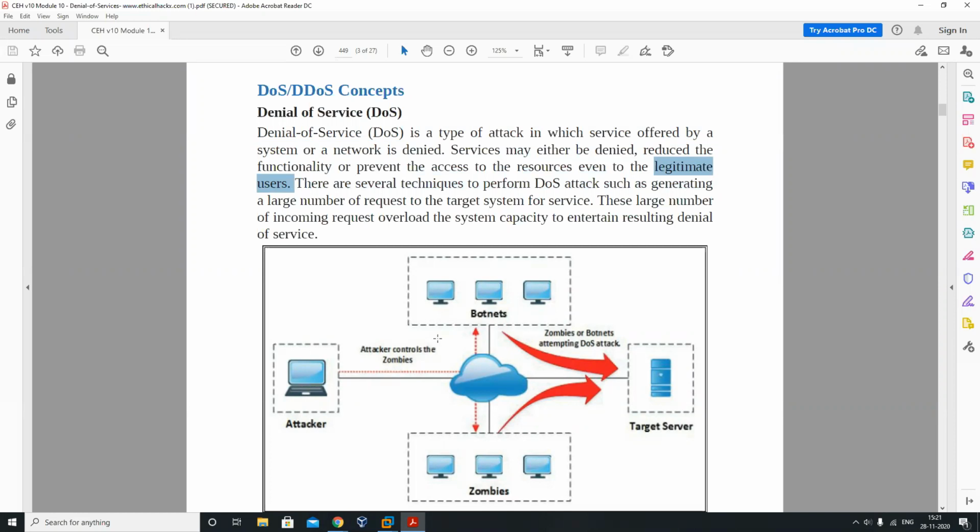In this scenario, we're going to learn about different types of DoS attacks, such as generating a large number of requests, because the request contains simple source code. These large numbers of incoming requests overload the system capacity, because through the denial of service attack, an attacker or the pen tester simply checks the limitation or the capacity of request handling of a specific server. Because think about it, if this is a genuine, famous website, like www.google.com, it should handle requests properly.